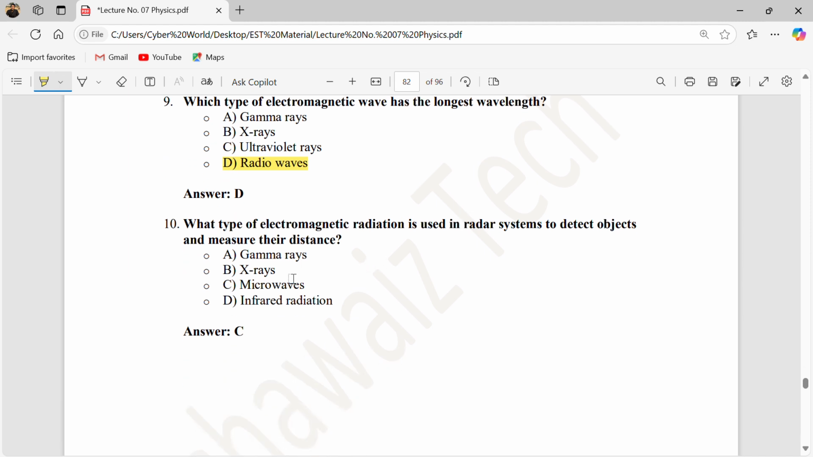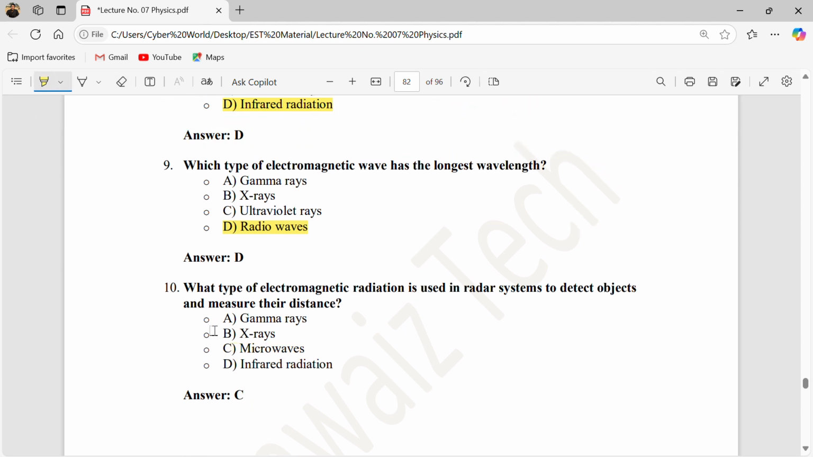Understood? Which type of electromagnetic radiation is used in radars to detect objects and to measure distance? These are the microwaves we use in radars, or to cook food we use microwaves. So the correct answer here is C, microwaves. Okay.